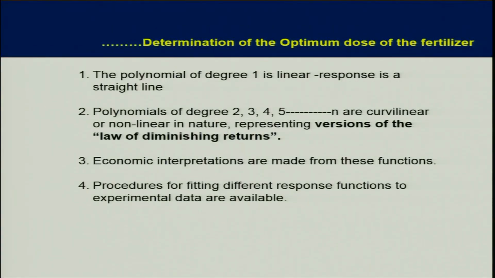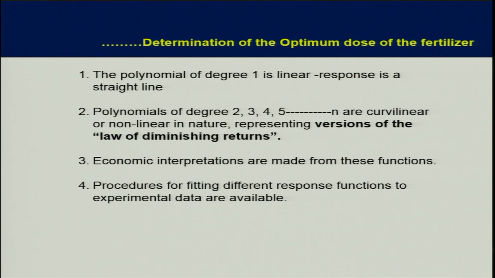The polynomial of degree 1 is linear, known as the linear equation y is equal to a plus bx, so the response is a straight line. Polynomials of degree 2, 3, 4 are called non-linear or curvilinear. Please remember, a linear relationship is y is equal to a plus bx, which is just a straight line. Curvilinear is equal to non-linear, the same meaning, non-linear in nature, representing versions of the law of diminishing returns.